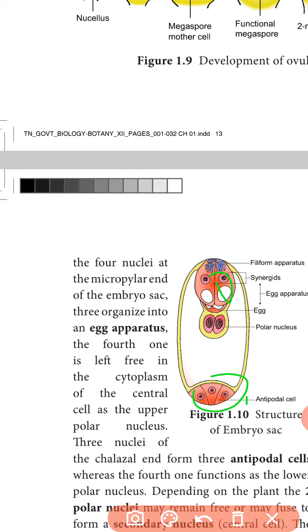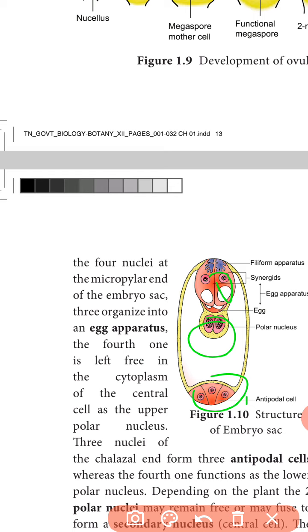One polar nucleus from each end moves to the common central axis, so two central nuclei are produced. In some plants these two nuclei do not fuse; sometimes they fuse, and this fused nucleus is the secondary nucleus. One end contains the synergids and egg cell, and the other produces the three antipodal cells.